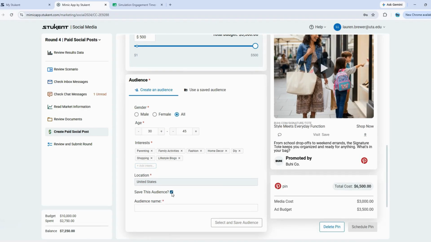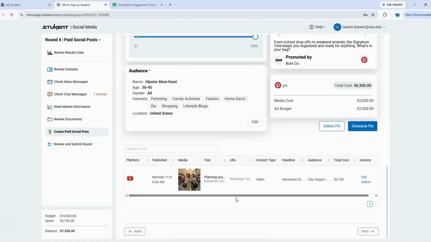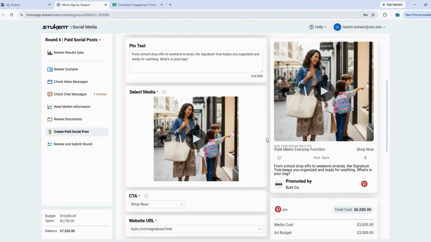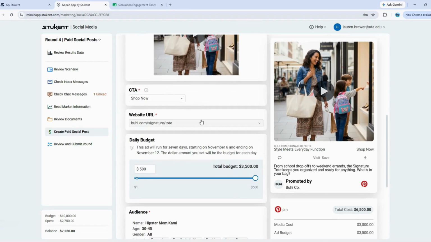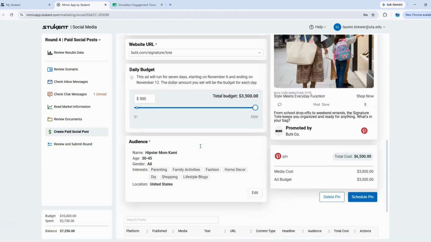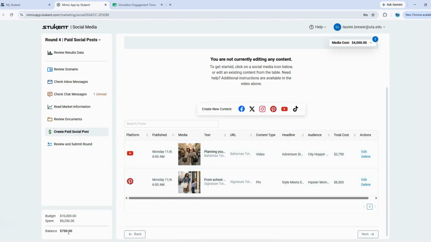We're going to save our audience. We're going to name it Hipster Mom Cami, and we'll click the select and save audience. So now we can just do a quick review: our headline, our text, our media, call to action, website, daily budget, audience, and we can click schedule pin. Since I'm only creating 2 videos for this round, we still have a budget of $750.